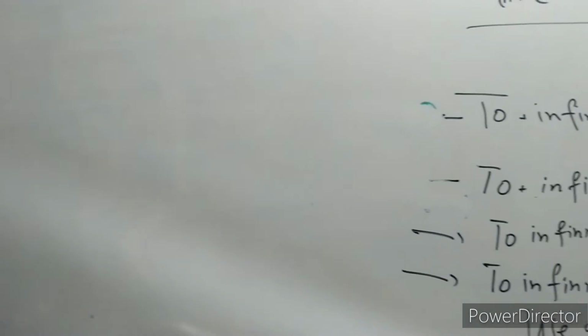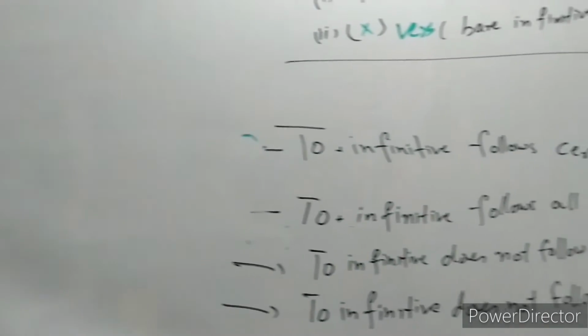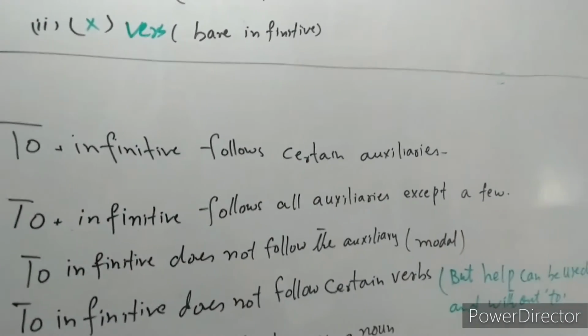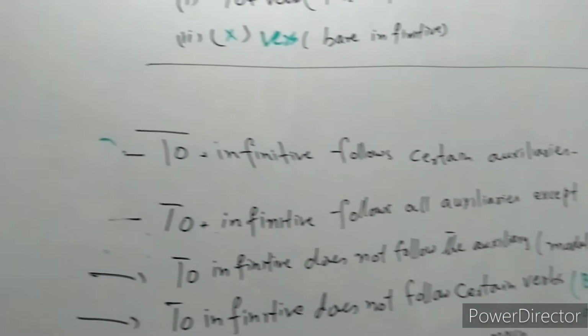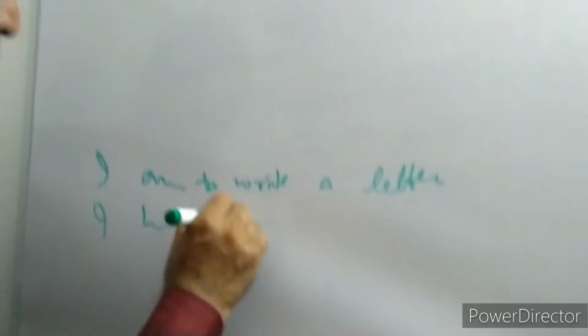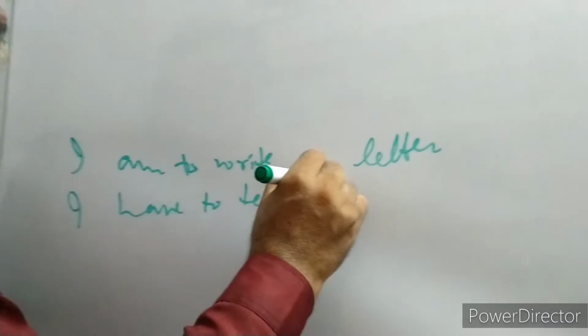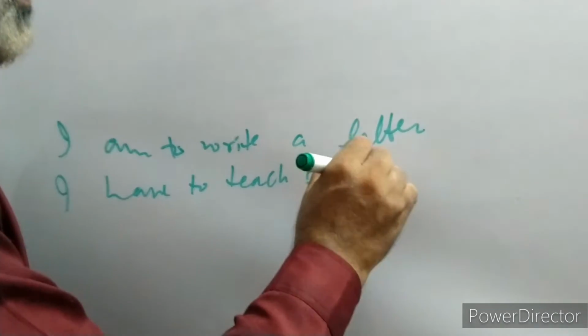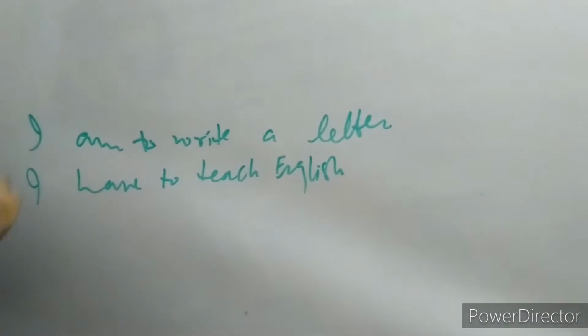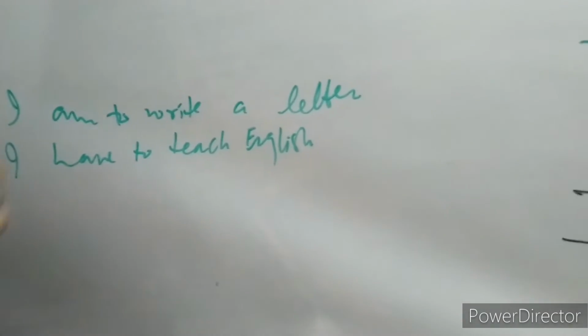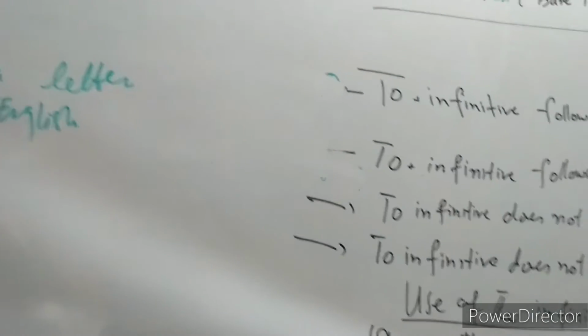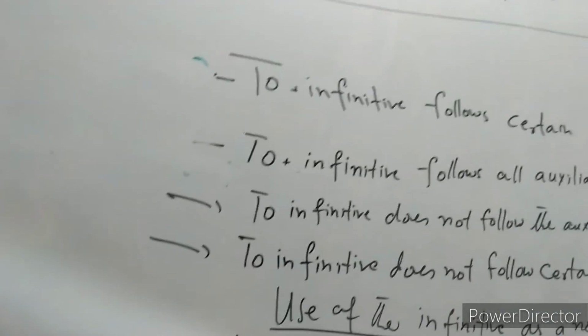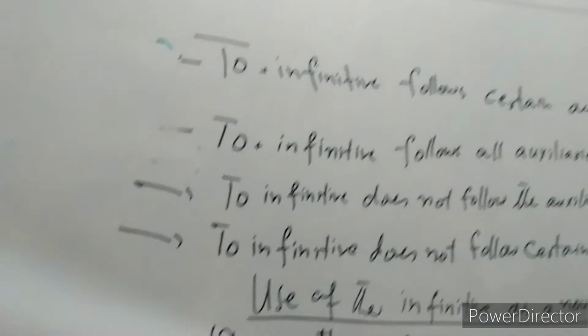Suppose, I am to write a letter. I have to teach English. You can use it here.